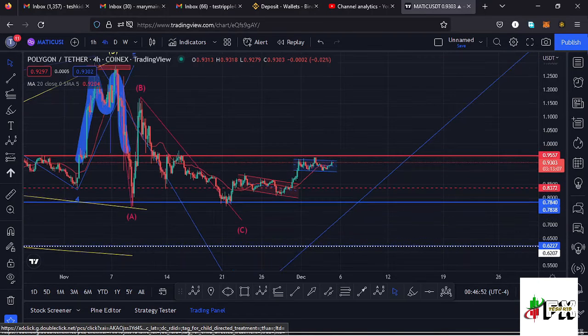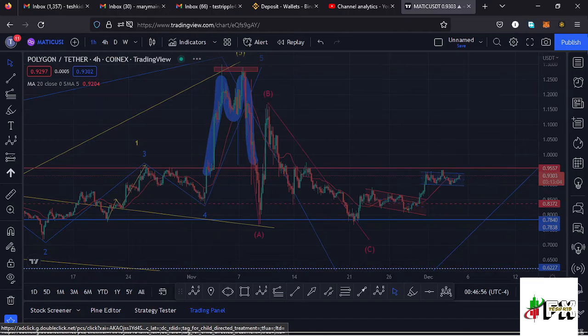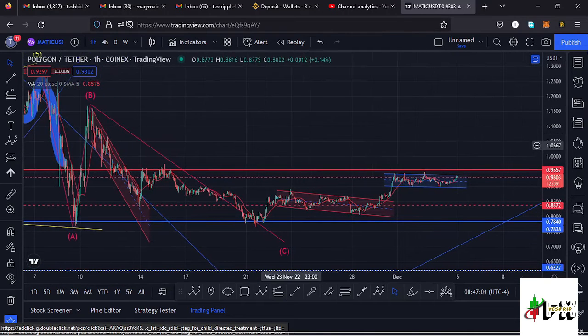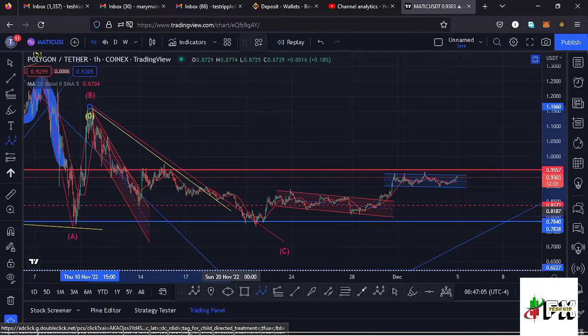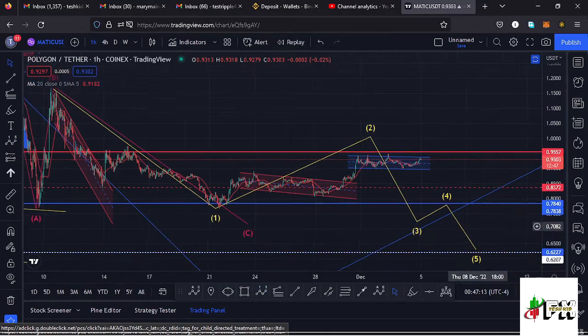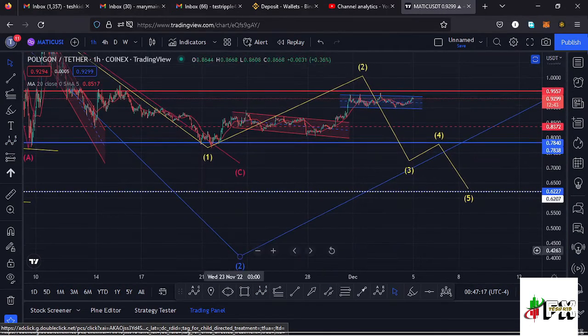And getting a little bit into the formation of this wave C over here, if I jump to the 1-hour chart, within the formation of that wave C we are seeing an EBOOK structure in formation within that wave C, where I have this as the first wave to the lower side, then this might be a second wave to the upper side, then I'm expecting a wave 3, then a wave 4, and then a wave 5 to fully maximize the formation of this wave C, and also complete the formation of that wave 2 to the lower side.